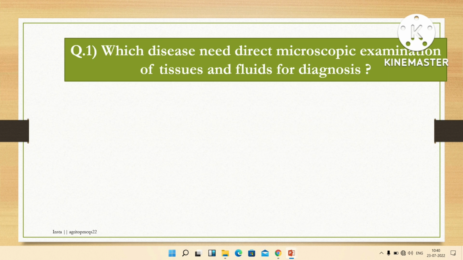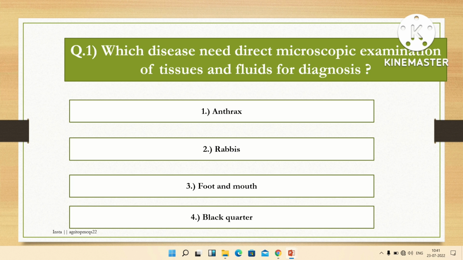The first question is, which disease needs direct microscopic examination of tissues and fluid for diagnosis? Options are anthrax, rabies, foot and mouth disease, and black quarter. The right answer is anthrax. Anthrax disease requires direct microscopic examination of tissues for diagnosis.